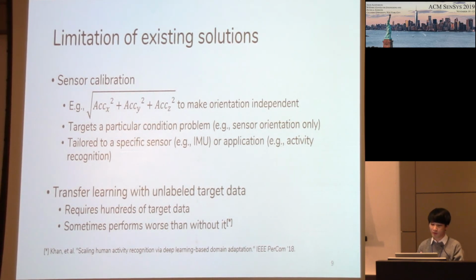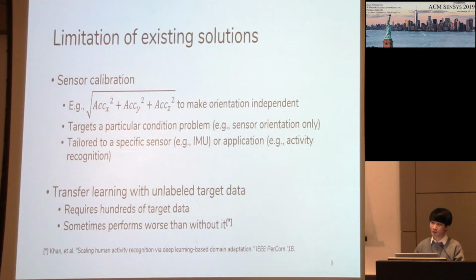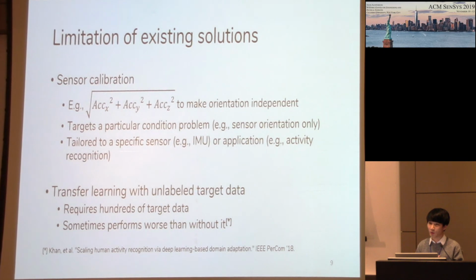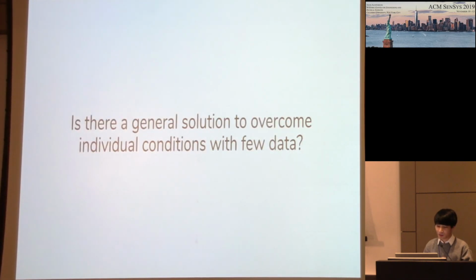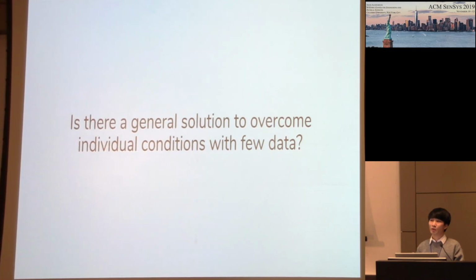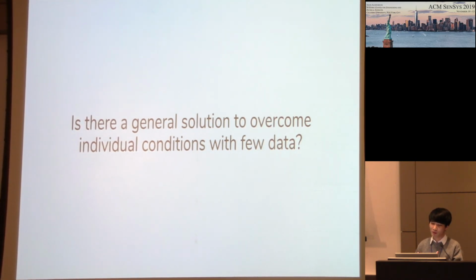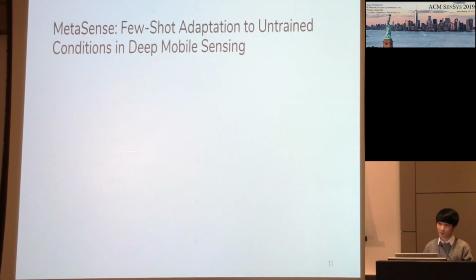And according to a recent work that applies this method in mobile sensing, it sometimes performs worse than without it due to the fundamental limitation of unlabeled data. So our research question arises here: is there a general solution to overcome such countless individual conditions with only few data? So we present MetaSense, few-shot adaptation to untrained conditions in mobile sensing.